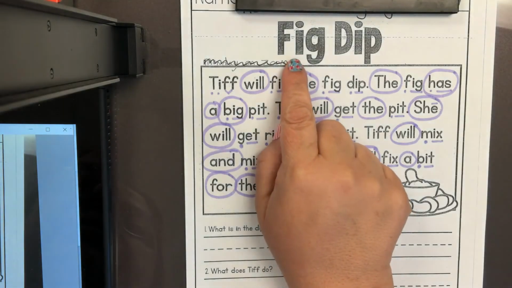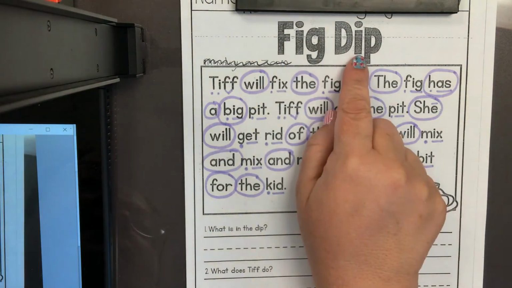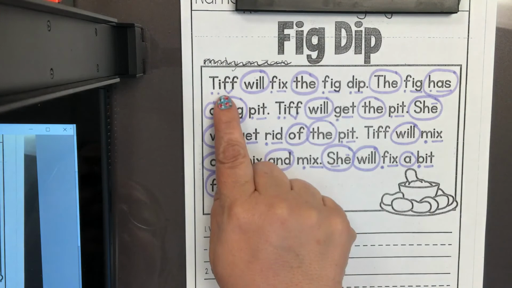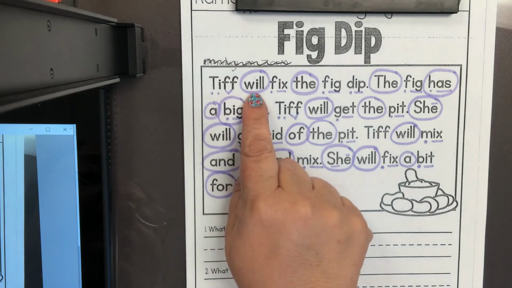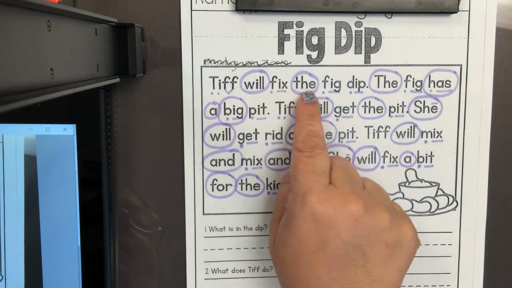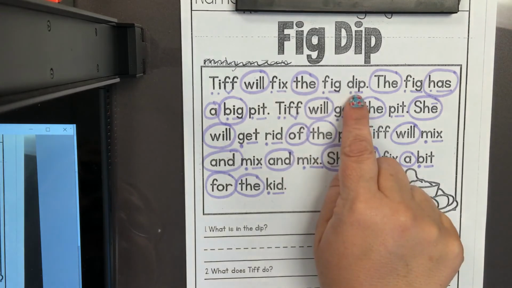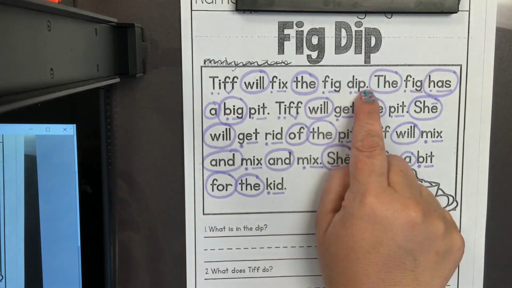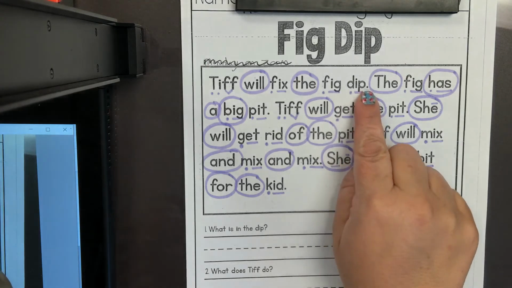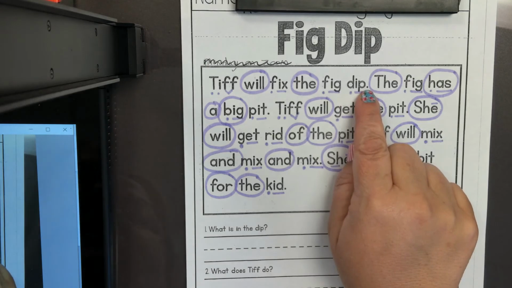The title of our story is Big Dip. Let's read together. Tiff will fix the big dip. I'm stopping because there is a period. That means to stop for just a second before continuing on.